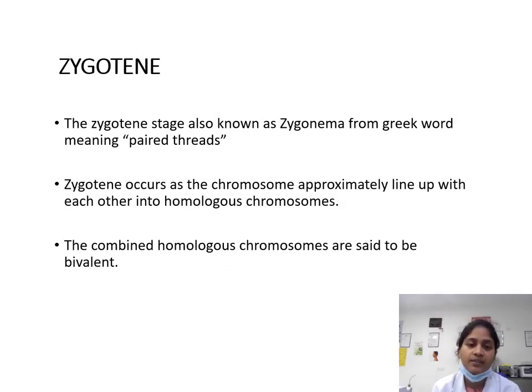Zygotene. The zygotene stage, also known as zygonema, is from the Greek word meaning paired threads. Zygotene occurs as the chromosomes approximately line up with each other into homologous chromosomes. The combined homologous chromosomes are said to be bivalent.